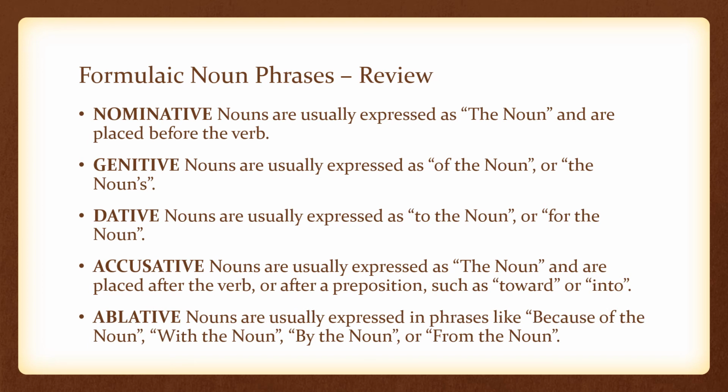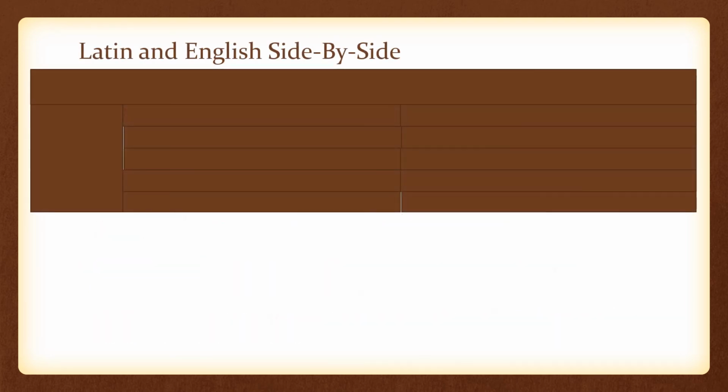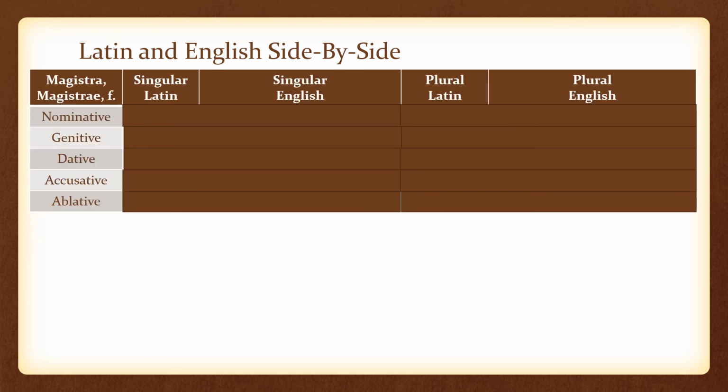And ablative nouns are usually expressed in phrases like because of the noun, with the noun, by the noun, or from the noun in English. If you memorize these formulas as much as you memorize the spellings of the Latin nouns, you'll be able to translate Latin nouns into English noun phrases correctly 90 to 95% of the time. Let's take a look at what this looks like when we set the Latin and the English side by side.